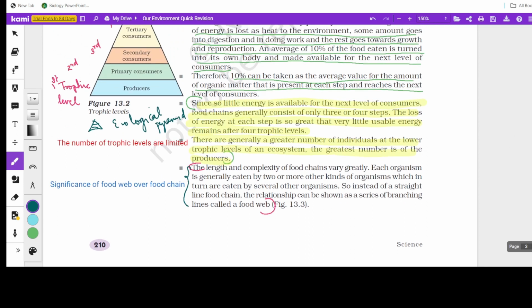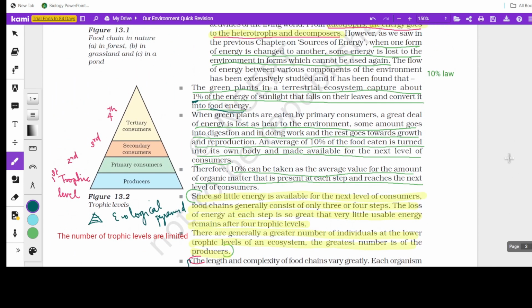Now here in this 10% law, nowhere will the question be asked as just "10% law". You'll always get it in problem-type questions, where they give a certain amount of energy available to a trophic level, and they'll be asking you for the energy level in the next trophic level or the preceding trophic level.